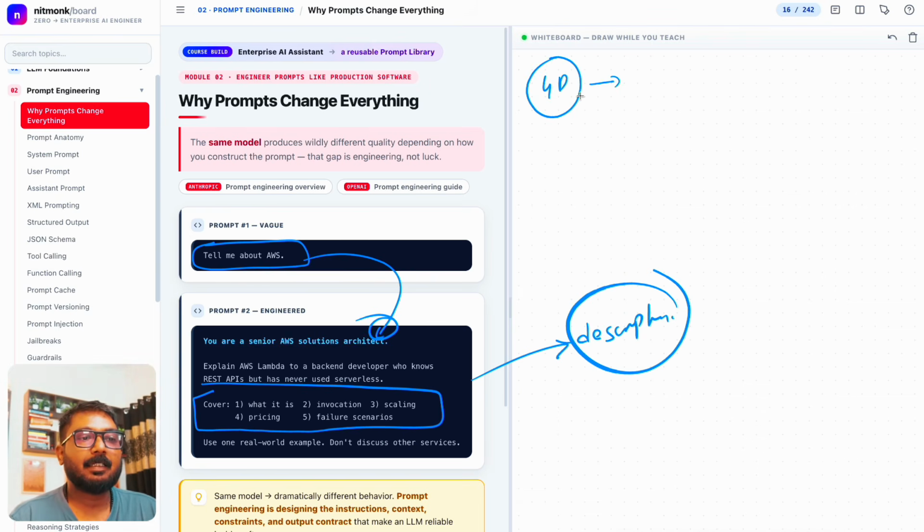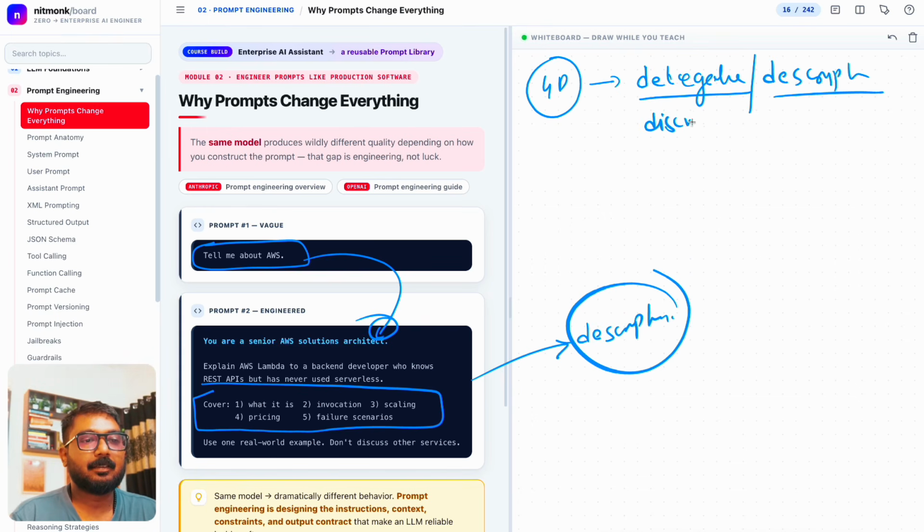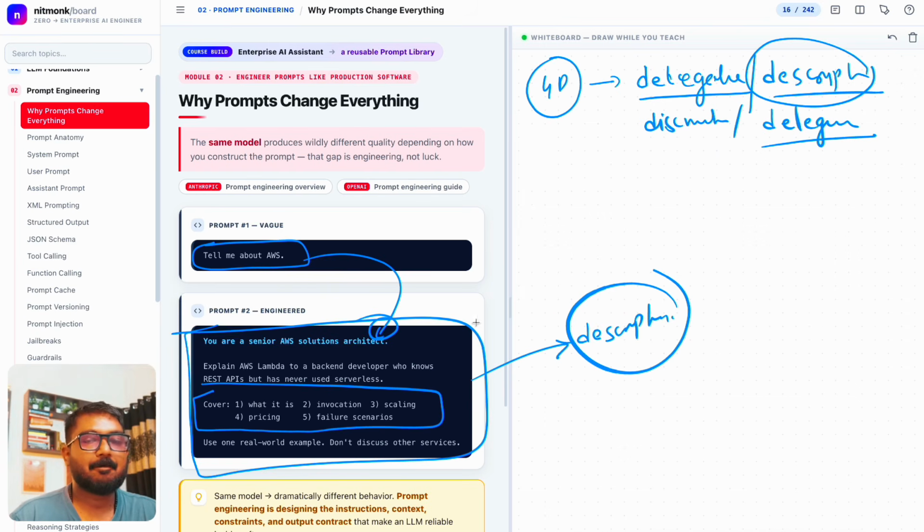So here at this point we are able to understand 2Ds of these 4Ds. The 4Ds were: the first one was delegate, the other one was description, the third one was discernment, and the fourth one was diligence. When we describe, we try to describe it properly so that it understands what we are trying to do. Delegate is basically what we as a human do and what the AI will do. We delegate the work to them.